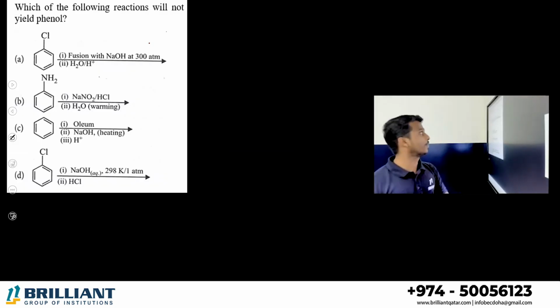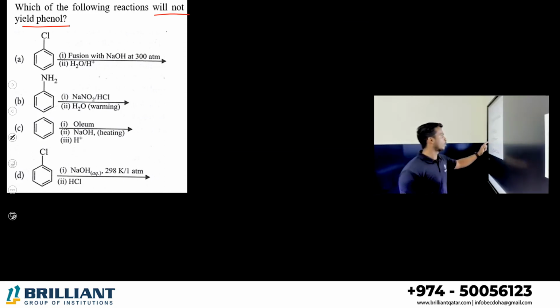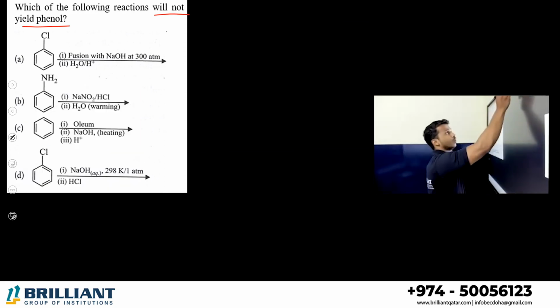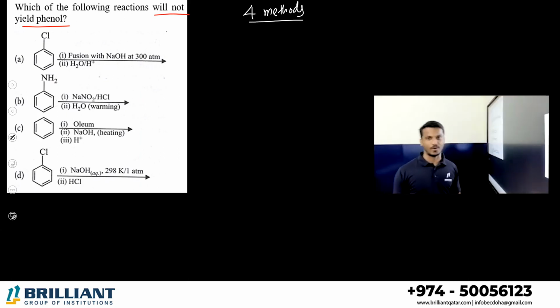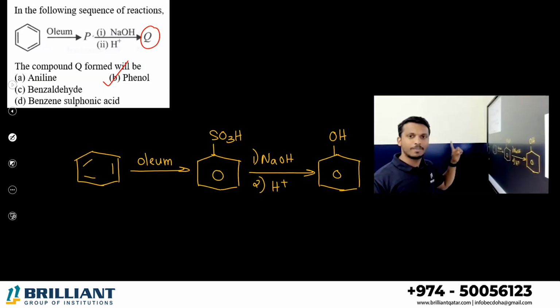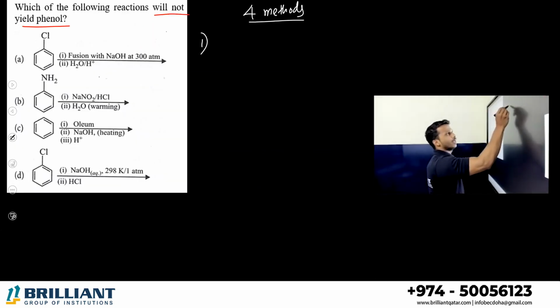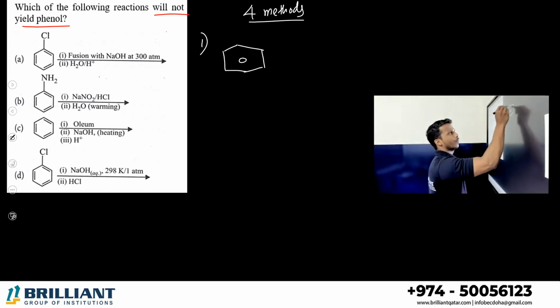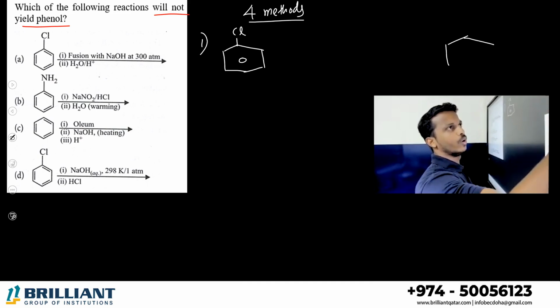Alright, next. Which of the following reactions will not yield a phenol? So I told you, in total there are 4 methods in the textbook for the preparation of phenol. 2 of them we already completed, I am not repeating. What are they? One is from cumene, the other one is from benzene. Let me write the other 2. First method, as in the textbook, is from chlorobenzene. This is chlorobenzene. How can we convert it into phenol?